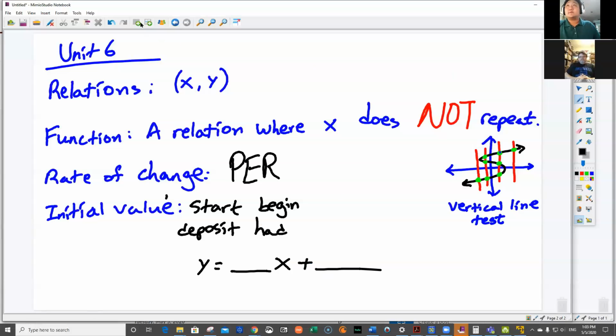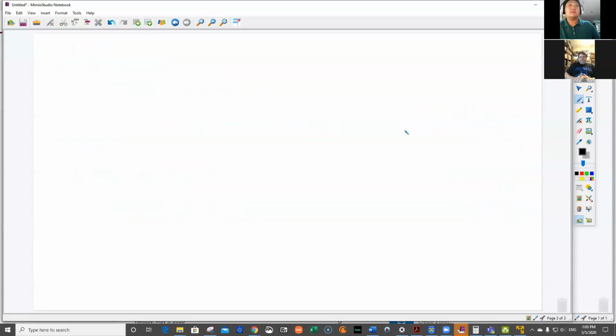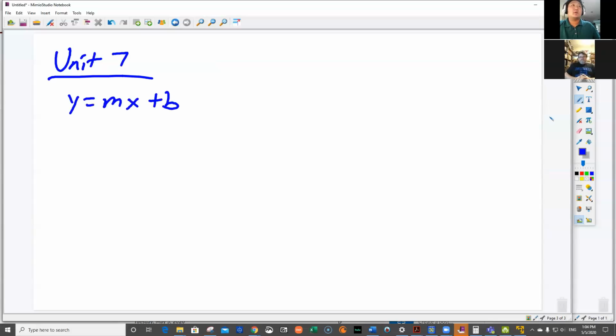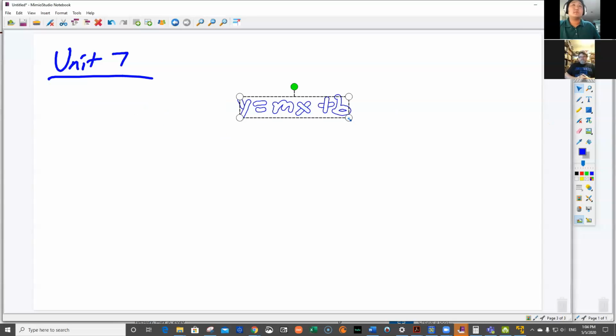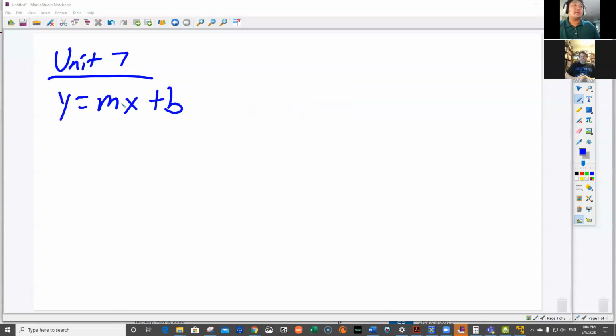All right, so that's unit 6. Let's do unit 7. Okay. Unit 7 is your y equals mx plus b. Okay, I'm going to write that in the middle. Actually, I'll keep it here. There's other things I want to write.